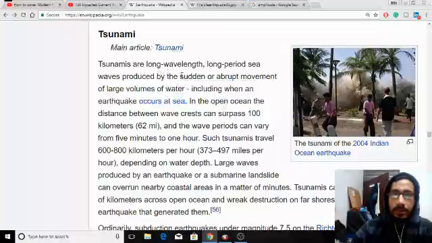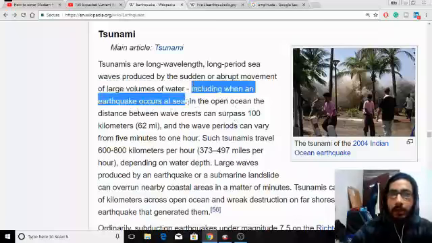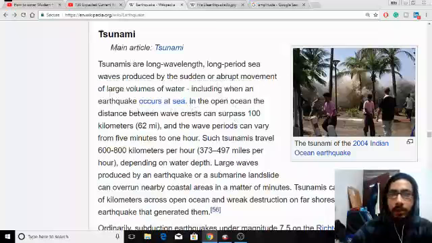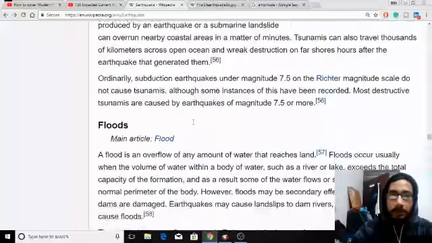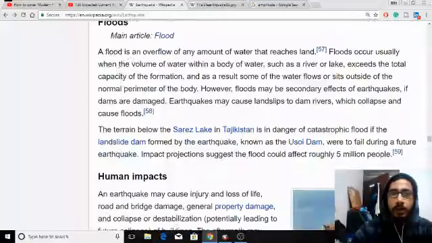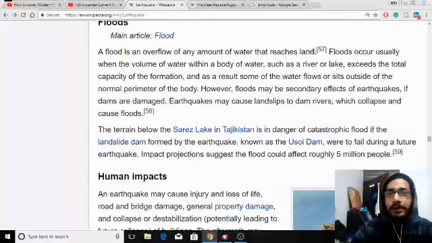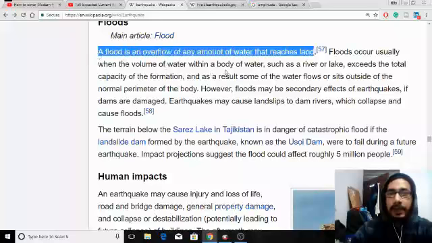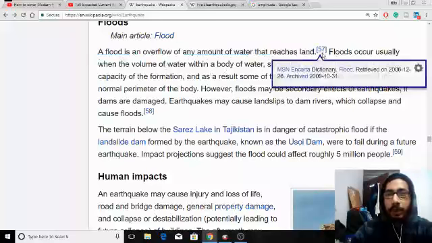A tsunami is a sudden abrupt movement of a large volume of water, including when an earthquake occurs at sea. When an earthquake occurs at sea level, what may it cause? It causes a tsunami, right? Very good. It may even cause floods also. A flood is an overflow of any amount of water that reaches the land.